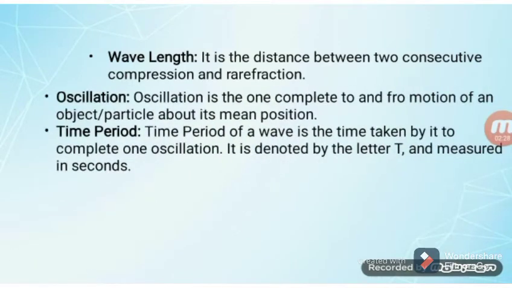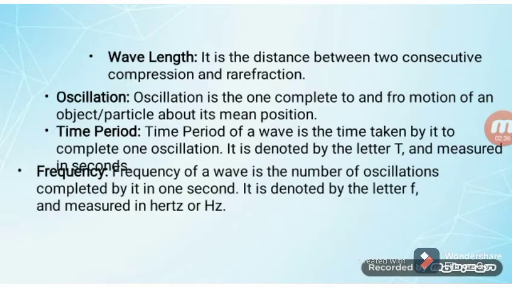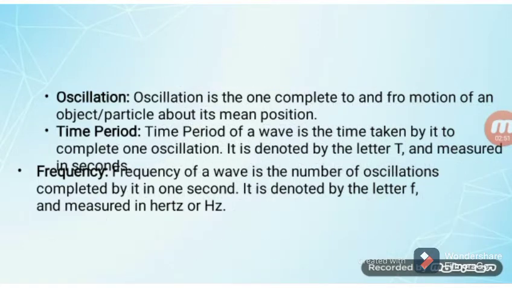Wavelength, oscillation and time period. Wavelength is defined as the distance between two consecutive compressions or refractions. Oscillation is the one complete to and fro motion of an object particle about its mean position. Time period of a wave is the time taken by it to complete one oscillation.